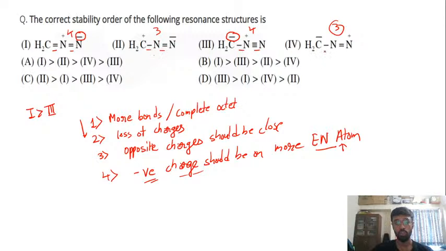Now between second and fourth you have the same number of bonds, you have the same number of charges, and आपके opposite charges are separated by the same distance. The last thing is you need to understand कि आपका जो negative charge है ना, that should be present on the more electronegative atom, right? So between second and fourth, आपका second will be more stable. The reason is here you have negative charge on nitrogen, while in the case of fourth the negative charge is present on the carbon, right? So this is the order. So the correct answer is B.